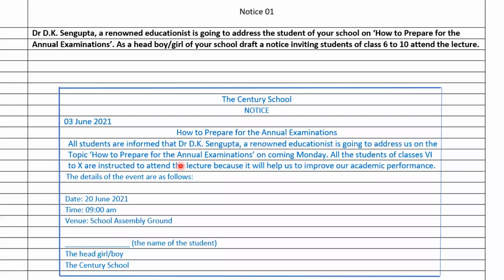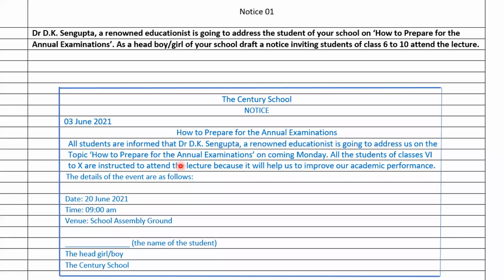So you need to understand that a person is there, his name is Dr. D.K. Sen Gupta. He's a renowned educationist and he's going to come to your school and give a lecture regarding how to prepare for the annual examination, and you need to invite all the students of 6th to 10th class to attend that lecture.